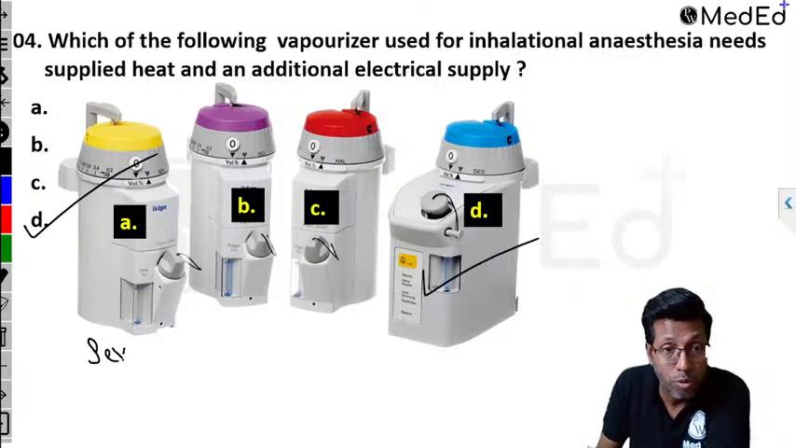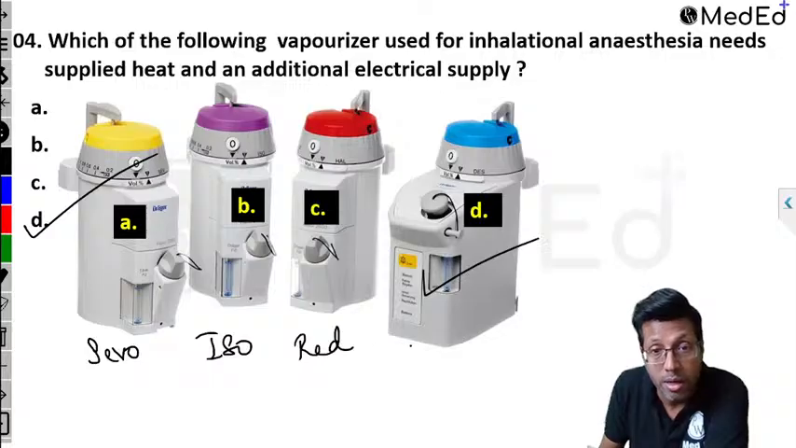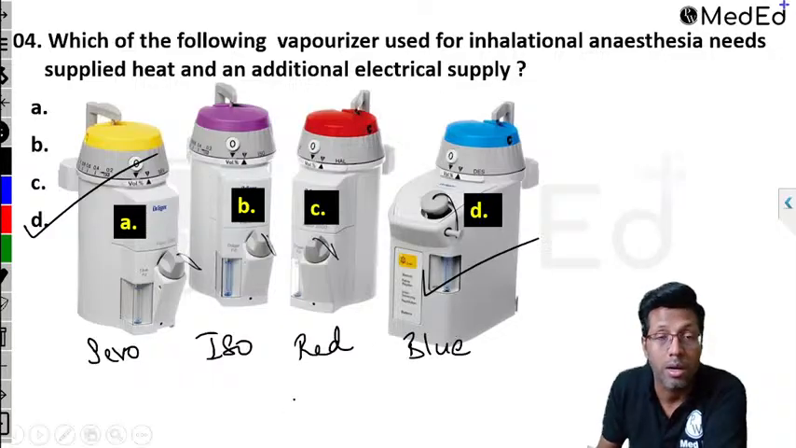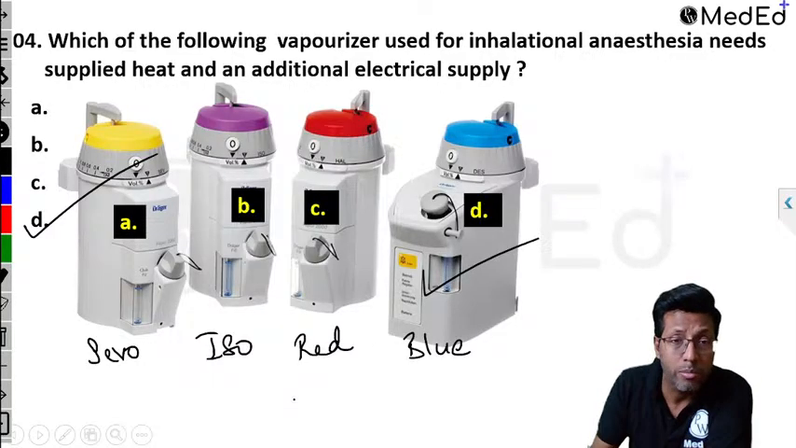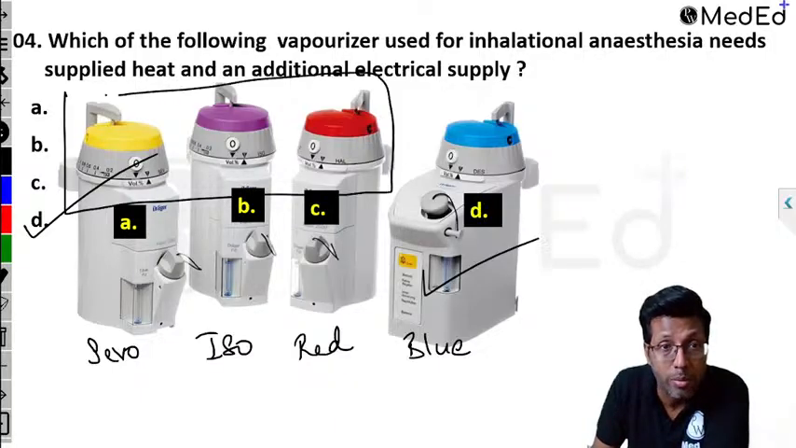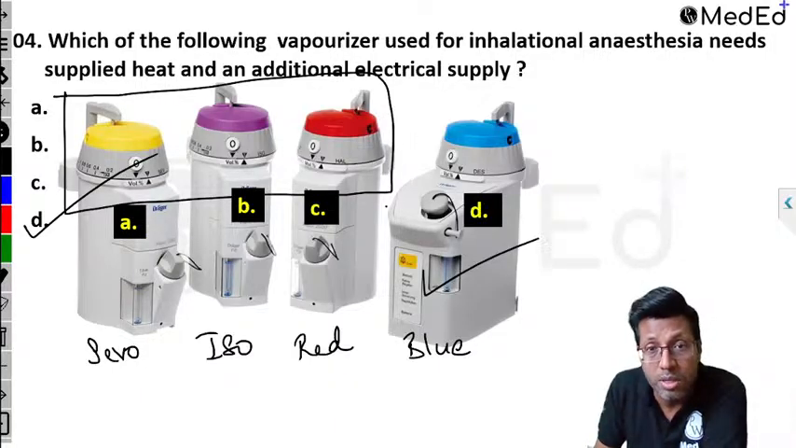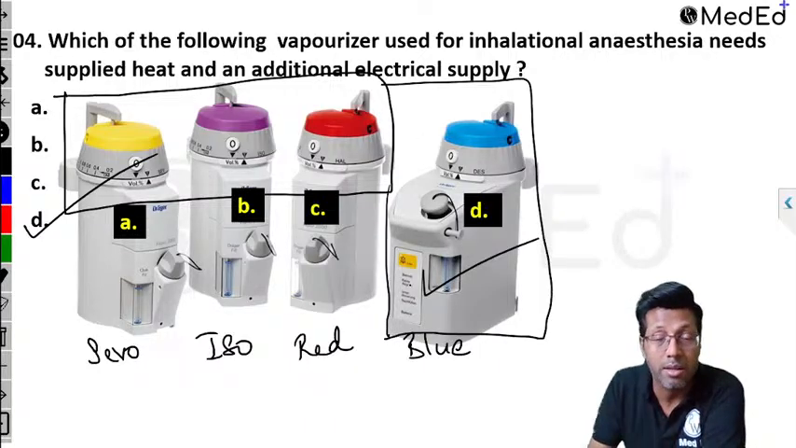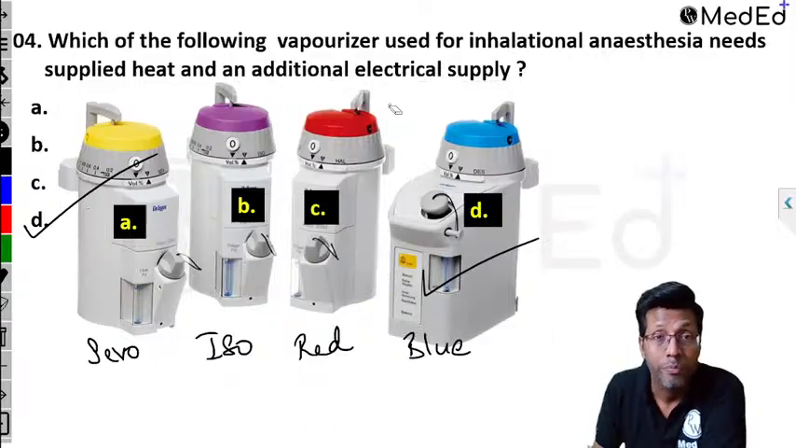Right, so sevoflurane is yellow in color, isoflurane is purple in color, halothane is red in color, and desflurane is blue in color. Forget the colors, but when it comes to structure, you'll find the first 3 have a similar structure, but the 4th one which you see has a different structure. It's slightly bigger, slightly thicker. At the same time, this has an electrical supply, right?